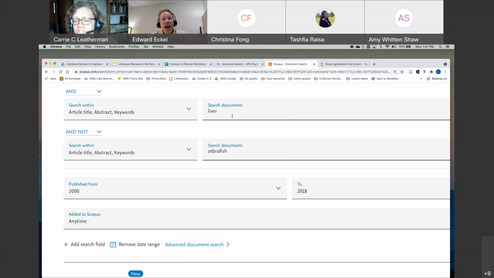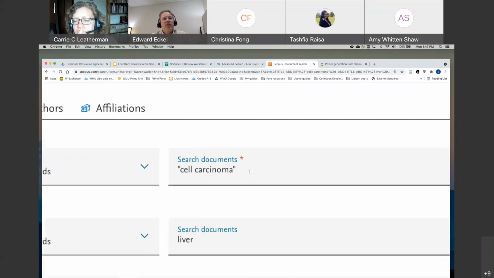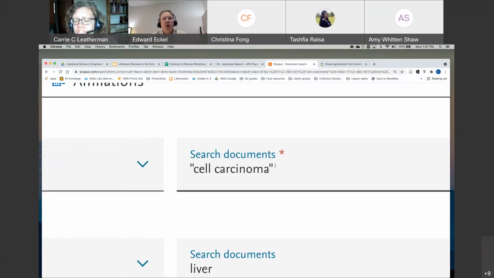Now, the last thing is the idea of putting quotation marks around a concept. So when you search in a database, if you leave terms next to each other, but without quotation marks around them, the database is going to search for them as two separate words, cell and carcinoma.